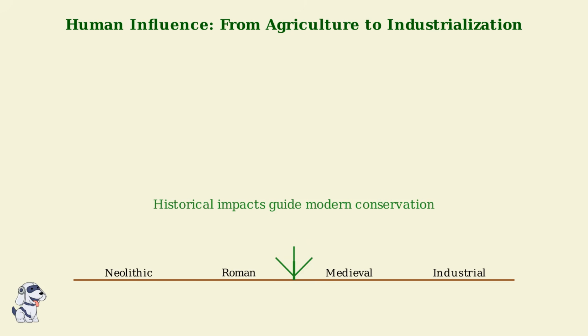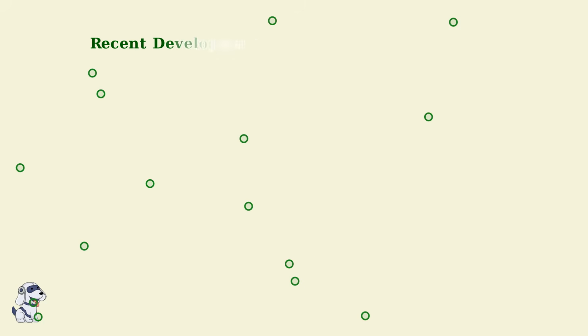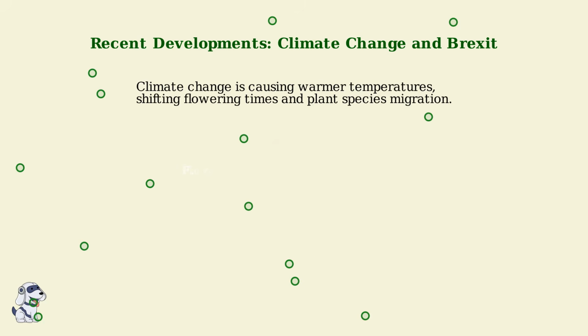Understanding these historical impacts is crucial for modern conservation efforts, as they show how human activities have shaped England's plant ecosystems over time. Recent developments like climate change and Brexit are reshaping England's plant ecosystems.